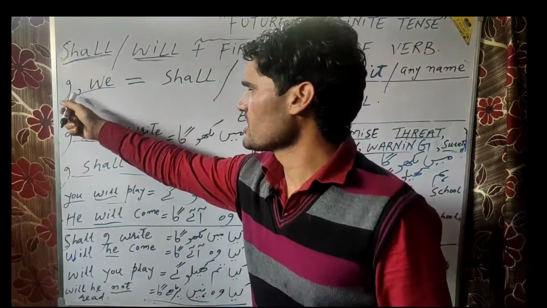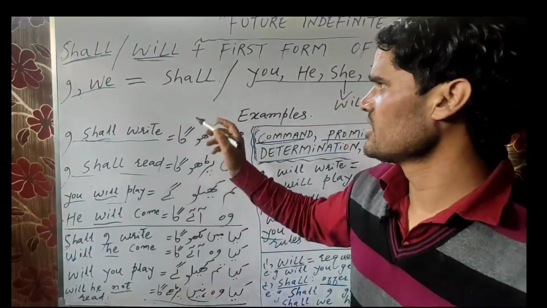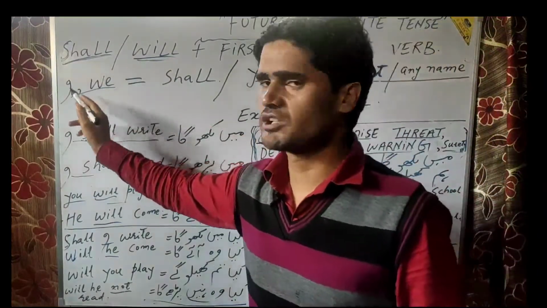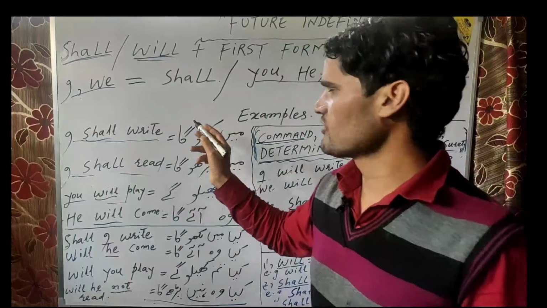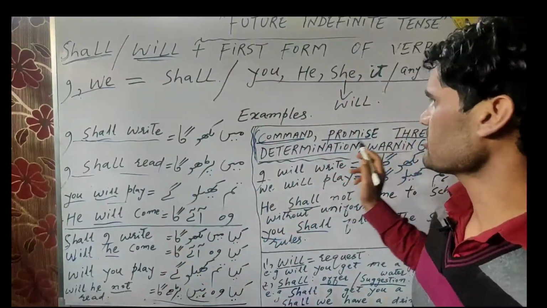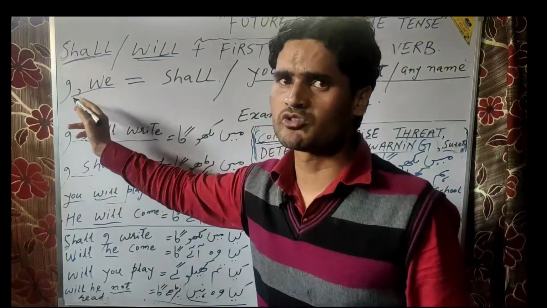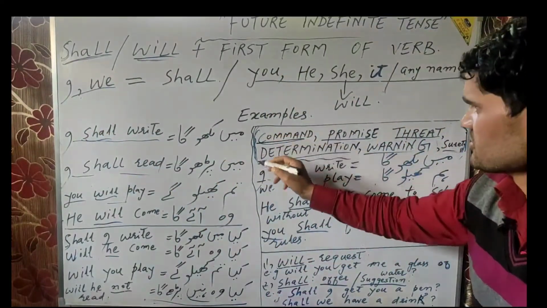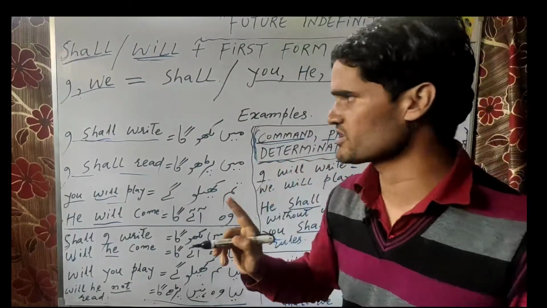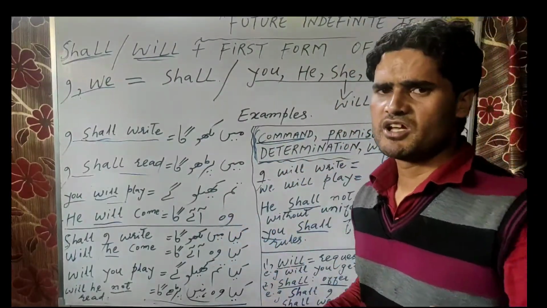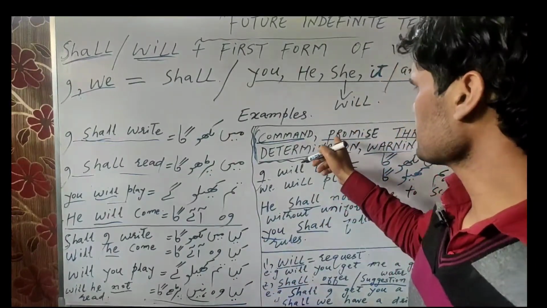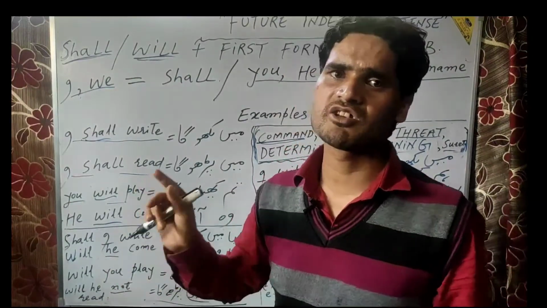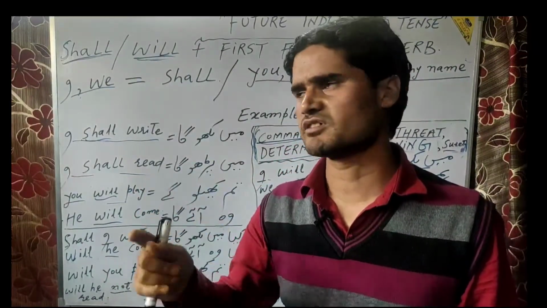then I will be followed by will. For example, if you want to express the concept of promise, then it will be followed by will. If you want to express the concept of threat, then it will be followed by will. These 2 pronouns may be followed by will. In the condition of these things, you have to remember it. Whenever you want to express either of the meanings in these things, then you have to reverse the uses of shall or will.